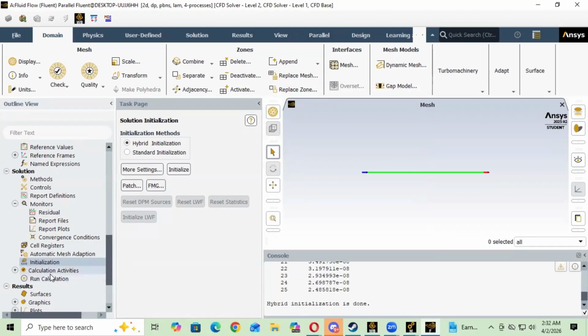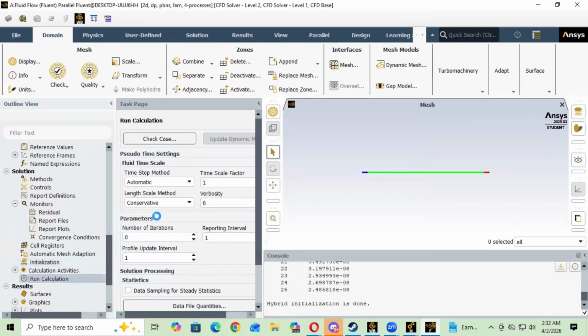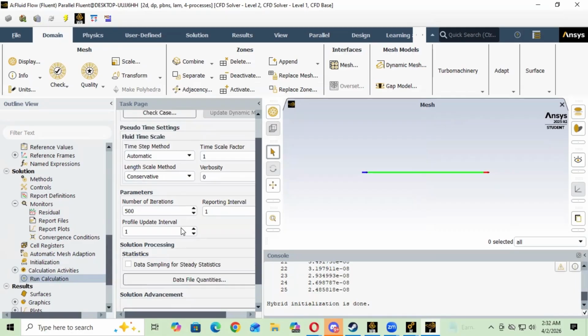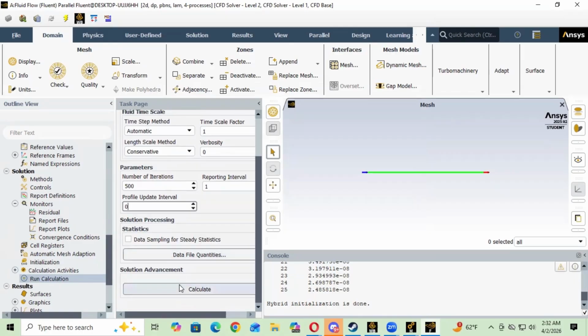And now we could continue on to run calculations. And right here, we're just going to set the number of iterations to 500. Sometimes it makes you wait. But if not, we're just gonna go all the way down, and we're gonna click calculate.